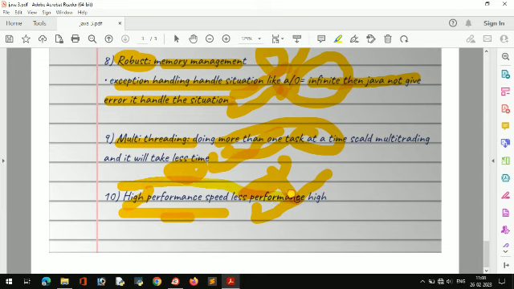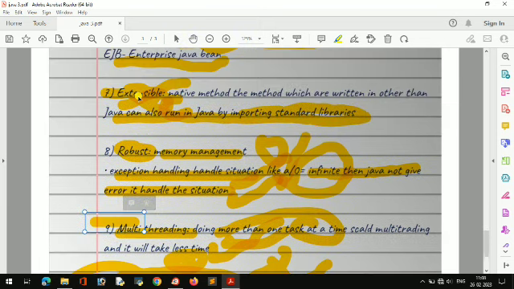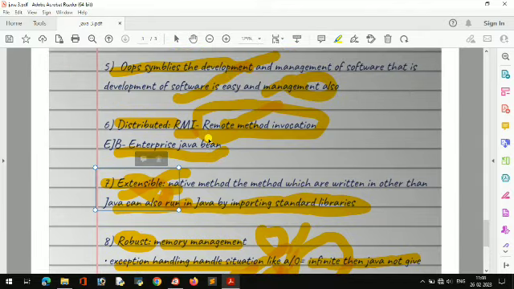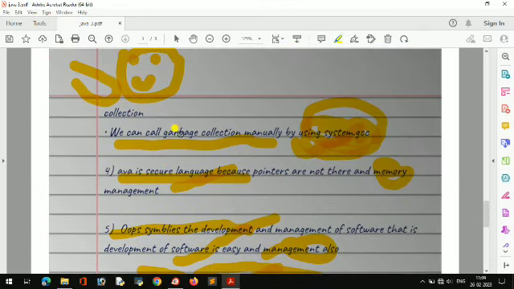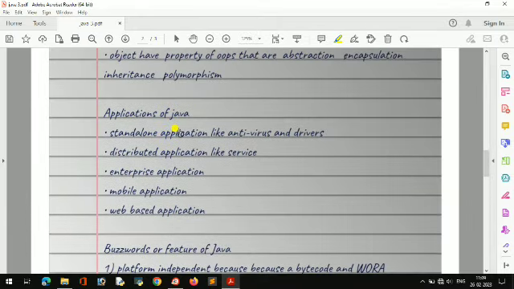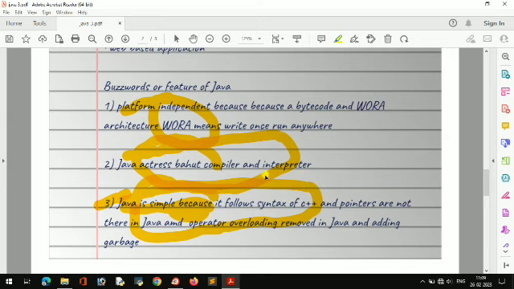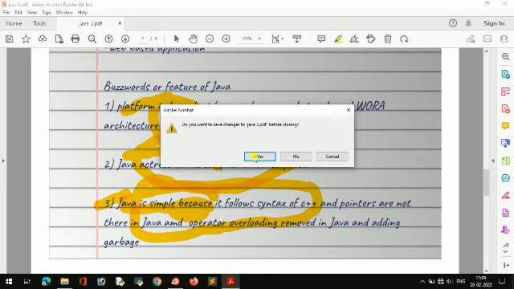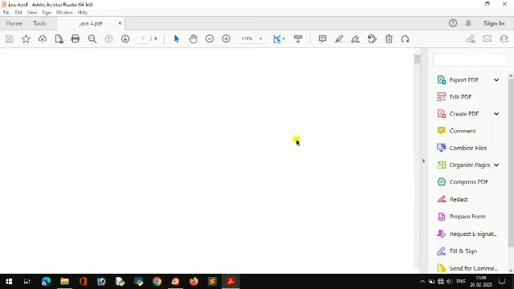So these all are the main concepts and buzzwords of Java: high performance, multi-threading, robust, extensible, and distributed RMI. Java is secure because pointer concepts are not there, and platform independent, acting as interpreter and compiler both. Simple because C++ concepts are there, pointer concepts are not there. So this is the most important, and now we will see some other PDF.